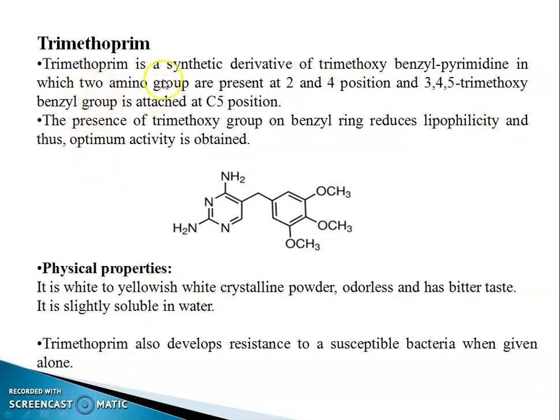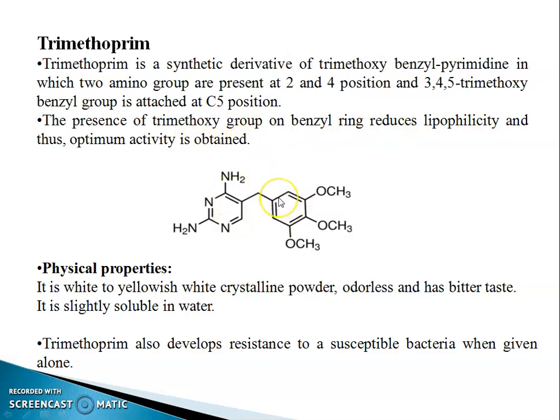Trimethoprim. It is a synthetic derivative of trimethoxybenzyl pyrimidine in which 2 amino groups are present at the 2 and 4 positions and a 3,4,5-trimethoxybenzene group is attached at the C5 position. The presence of the trimethoxy group on the benzene ring reduces lipophilicity and thus its activity is increased.